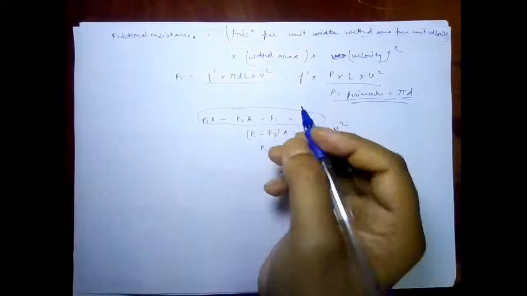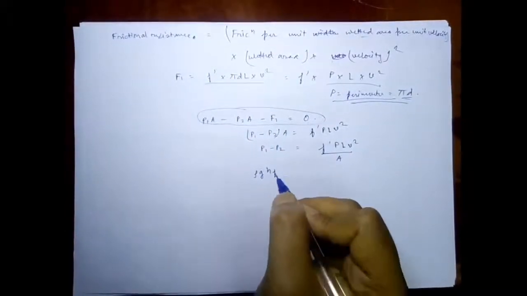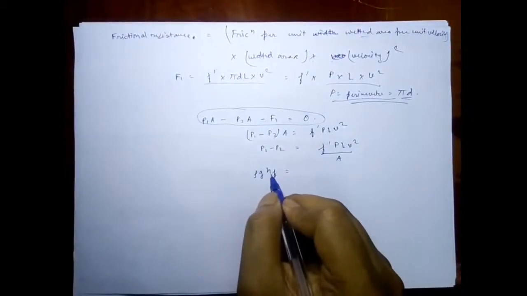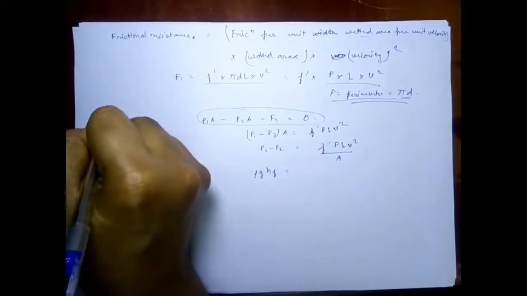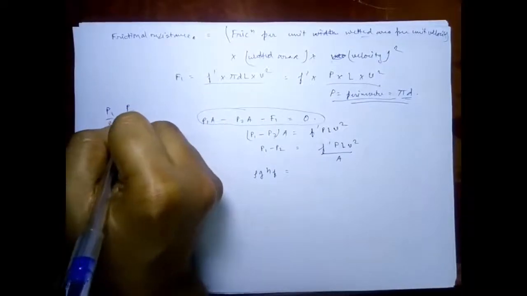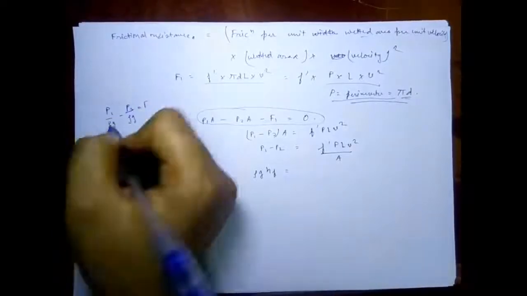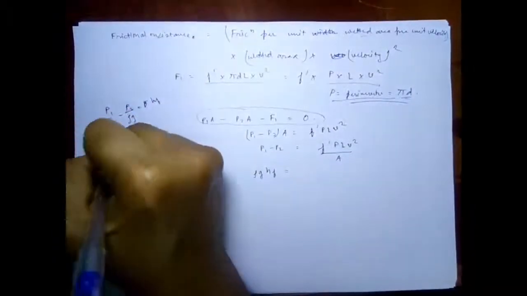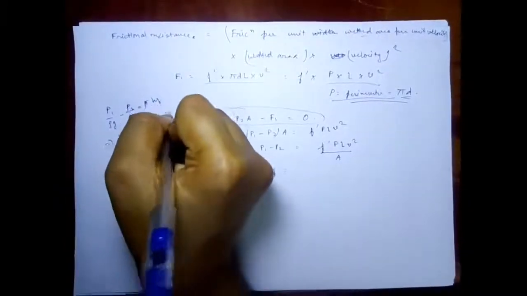Or let us take that P1 minus P2 is rho g HF, because HF is the head loss, and in those terms it will be rho g HF. Or you can say that P1 by rho g minus P2 upon rho g is equal to HF, and from here you can write P1 minus P2 is equal to rho g HF.